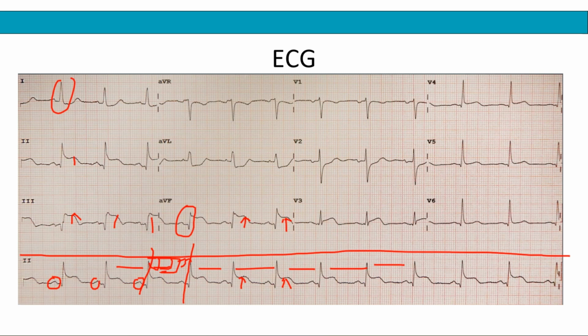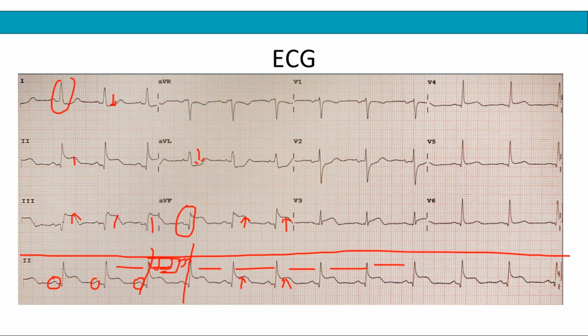But when you look at that same segment in lead 1, it seems to be depressed. Then you look at it again on lead aVL, it's also depressed. All the other leads seem unremarkable. So the key findings from this patient's ECG are that we have elevation in the ST segment, and these elevations are found in lead 2, lead 3, and aVF. Those are the key findings in this patient.